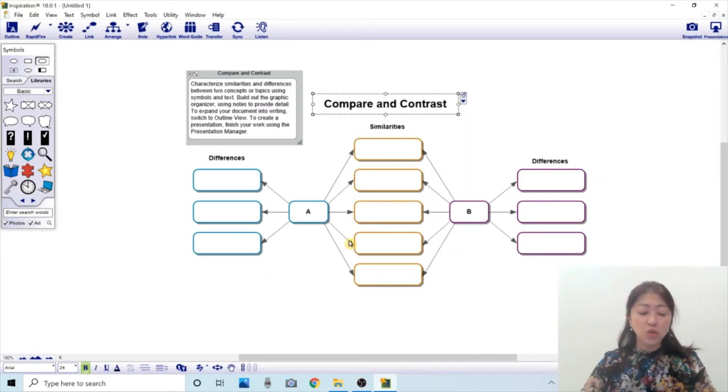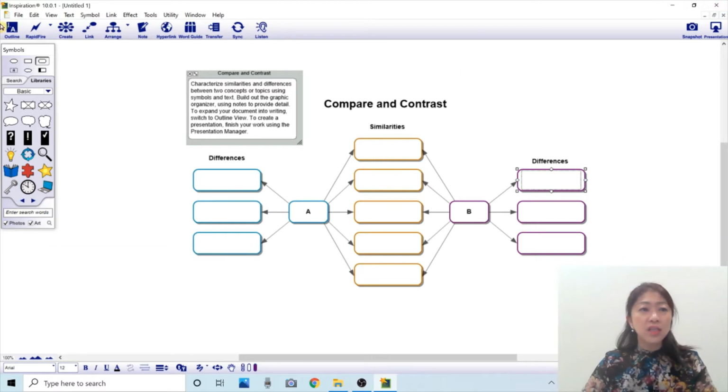By using this template, I can brainstorm and list similarities and differences between two things which I'd like to write about. The topic goes there, then the two things I'd like to compare, then similarities here, and differences in a different bubble. So I can use this template to start brainstorming.